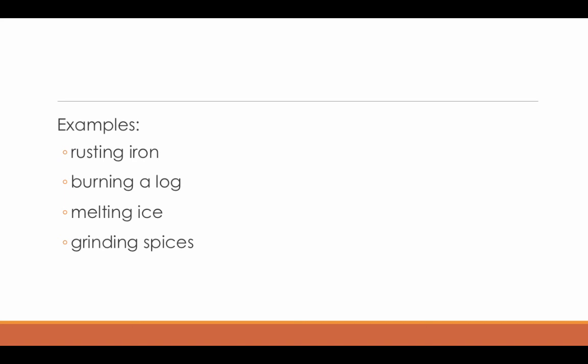Melting ice. I can put that water from the melted ice right back in the freezer and re-solidify it back into ice. So by changing those states of matter, that's just a physical change because you can go back between the two. Grinding spices. All you're doing is you're taking that spice and you're making it smaller. So no, that's not a chemical change because it has the exact same properties. If I grind up some dried basil, all I have is smaller pieces of dried basil. It's still basil. So it has undergone a physical change, meaning that I just changed the form of it, but I didn't change the actual composition or the substance and the characteristics of that substance.